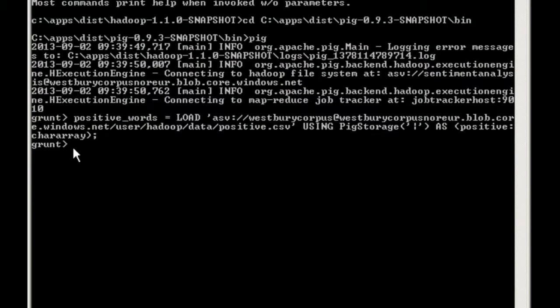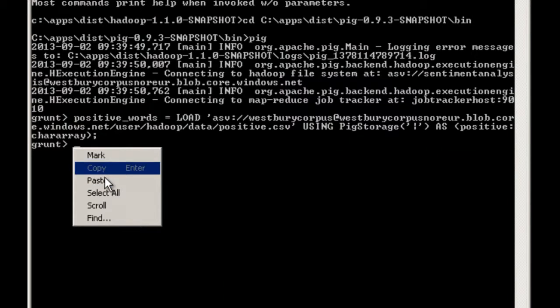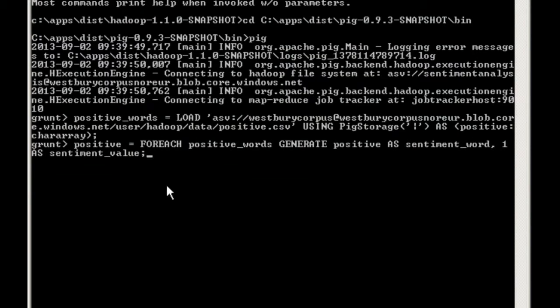So the next thing I'm going to do is add some value to that data. If I had just a list of words, that's not much use. But what I can do, and this is kind of equivalent to creating an extra column in your table, is rename the word to sentiment word, and give it a score of 1 as the sentiment value, because that's the positive word list. I'm then going to repeat this for the negative words.